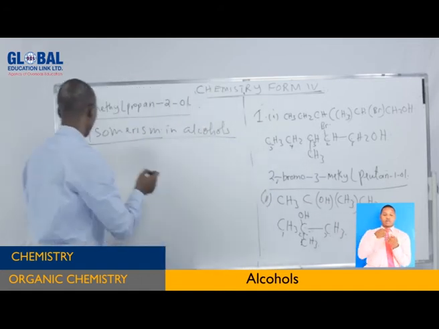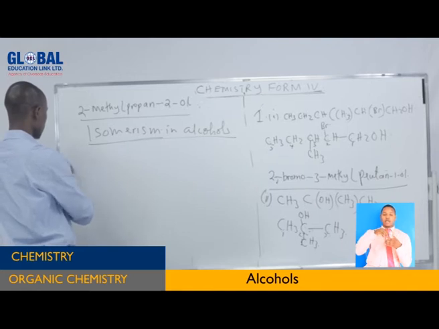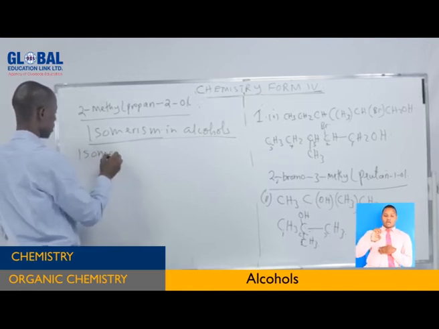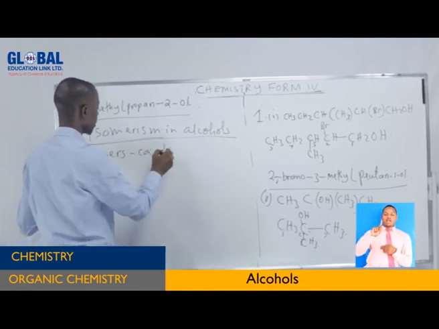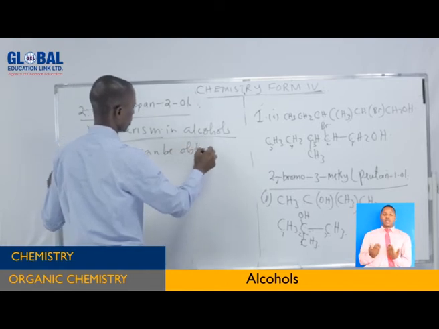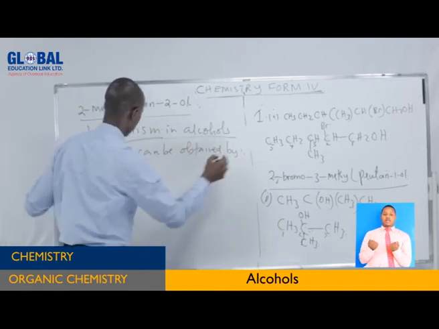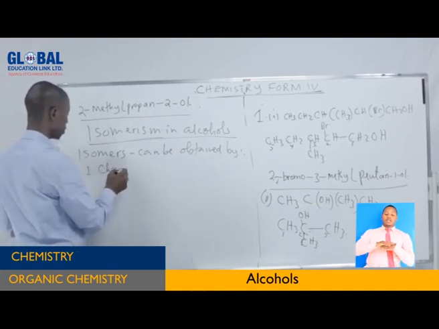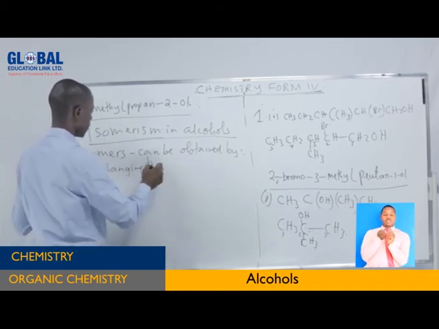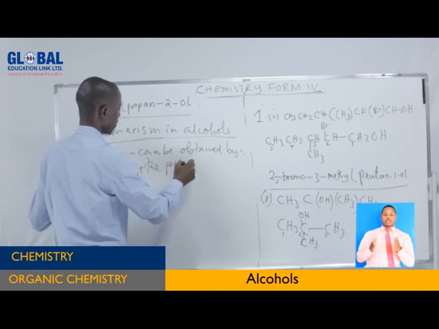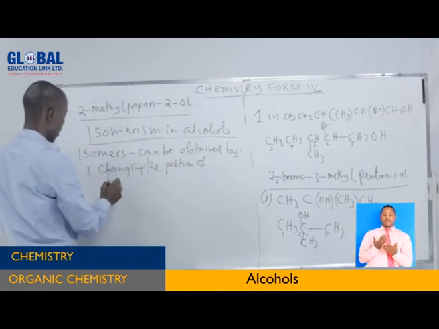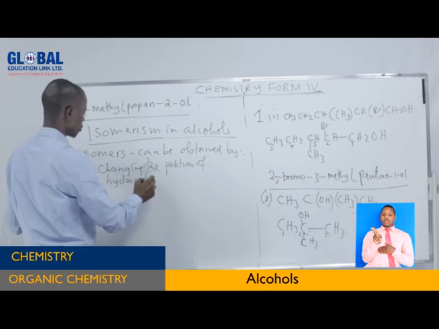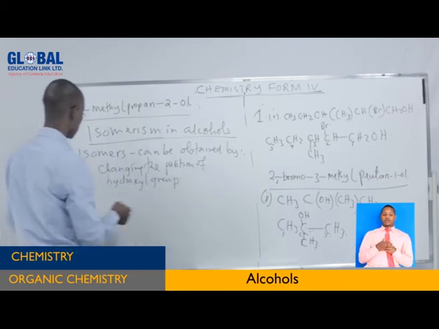But here, to get the isomers, isomers can be obtained by techniques. Number 1, changing the position of the hydroxyl group. That is number 1.